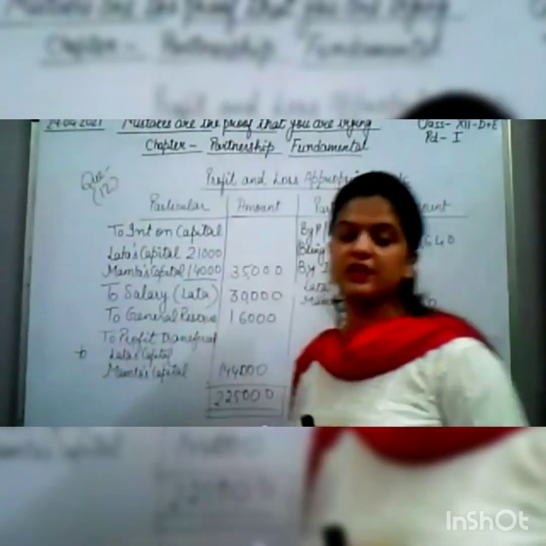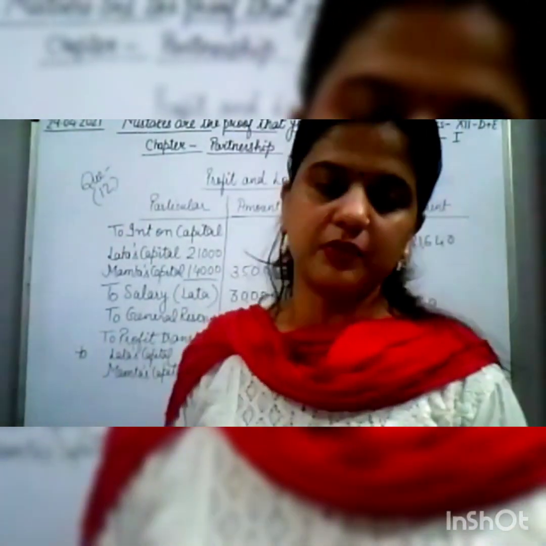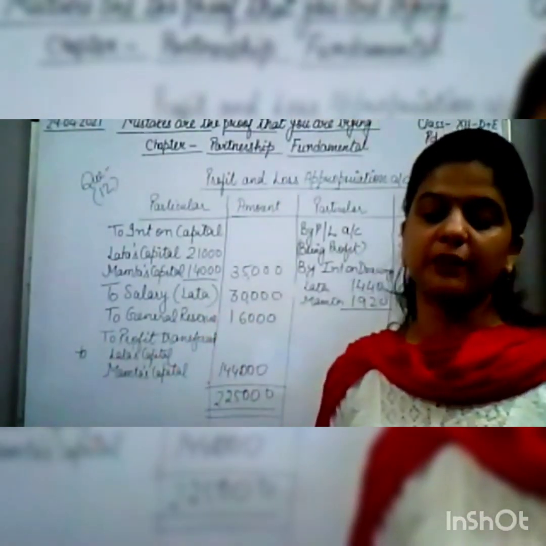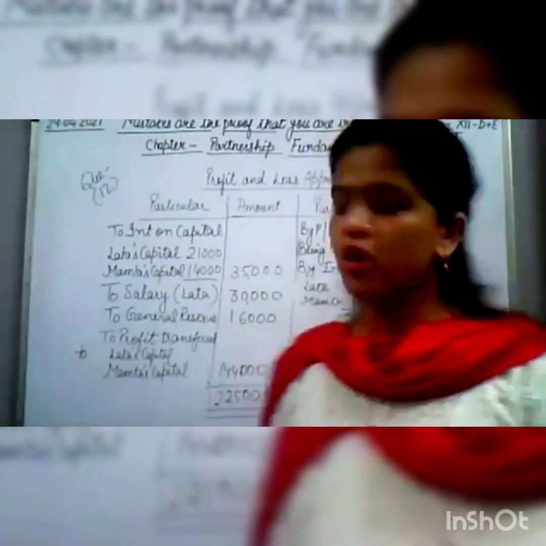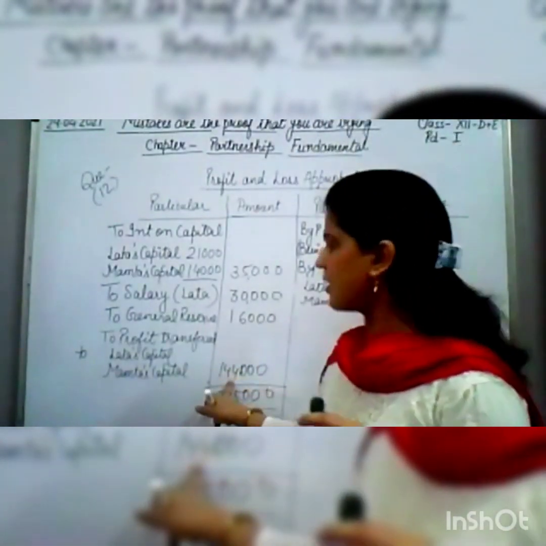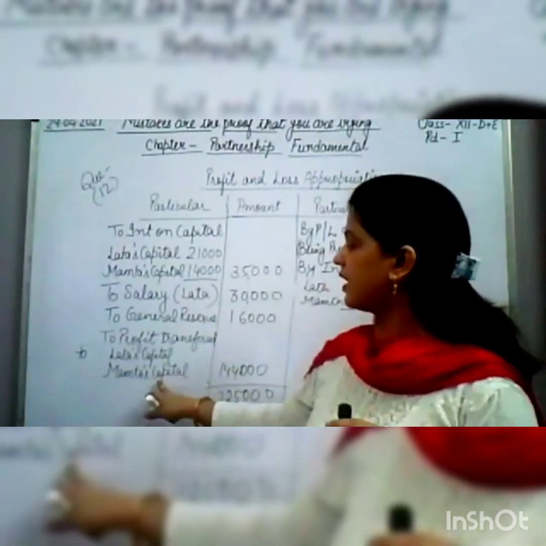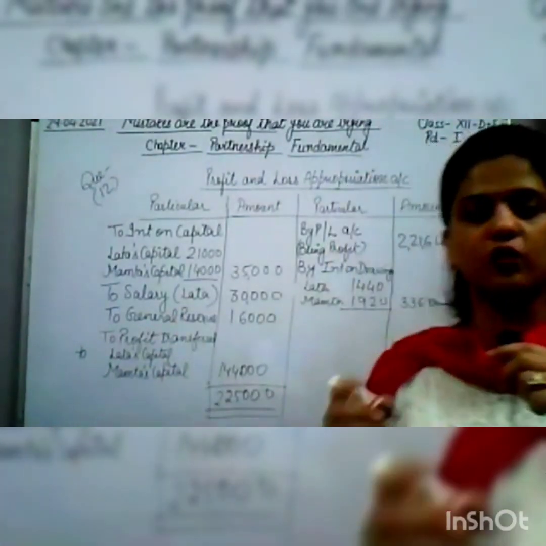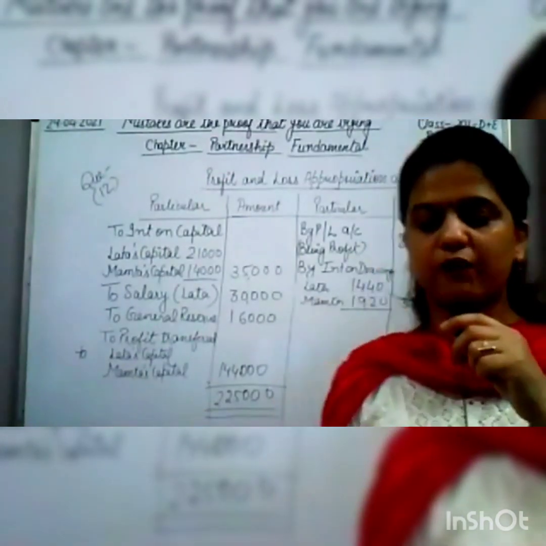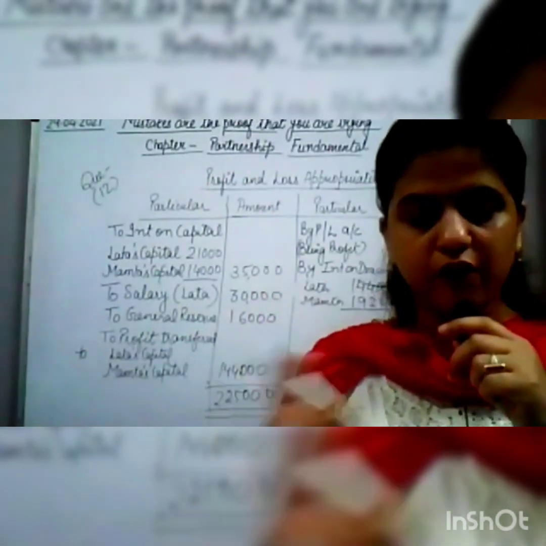Now in the question it is given that 70% will be taken by Lata and 30% will be taken by Mamta. So 70% of this amount will be taken by Lata, and the 30% of this amount will be taken by Mamta. Now everybody, you have to calculate it and tell me what will be the profit of Lata and what will be the profit of Mamta.